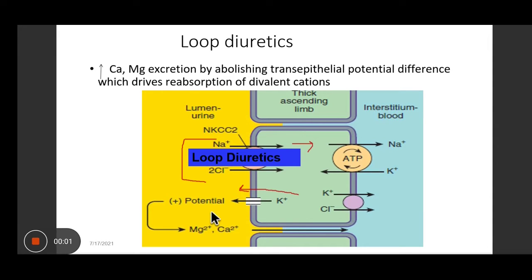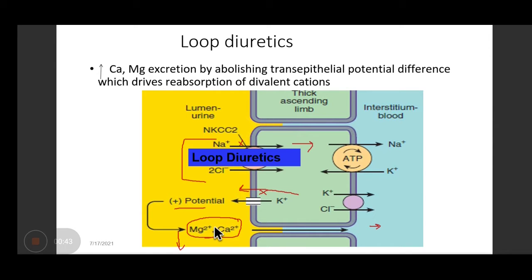So this, because of potassium moving out, increases the positive potential here, which leads to the entry of magnesium and calcium back into the interstitium. But if your patient is on loop diuretics, the sodium entry will be blocked here. As a result, the potassium won't come out. The positive potential is not created, and the magnesium and calcium is not absorbed, rather it is excreted out. So that can lead to hypomagnesemia and hypocalcemia.